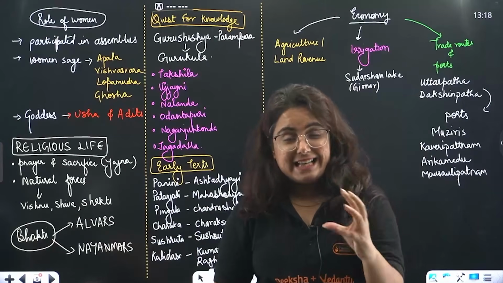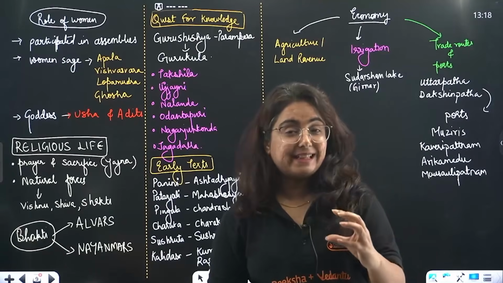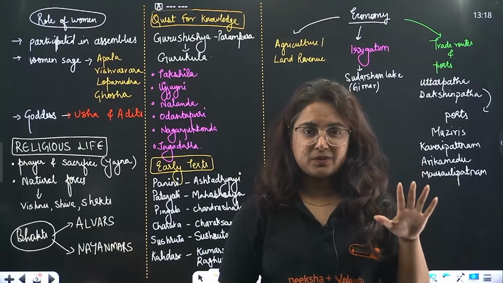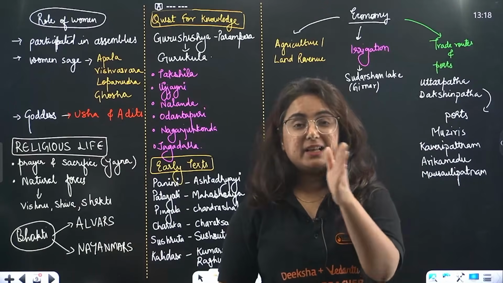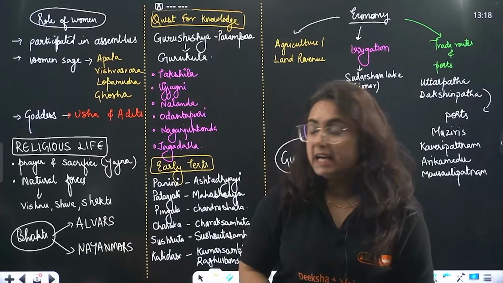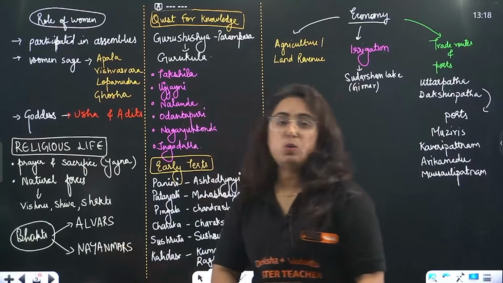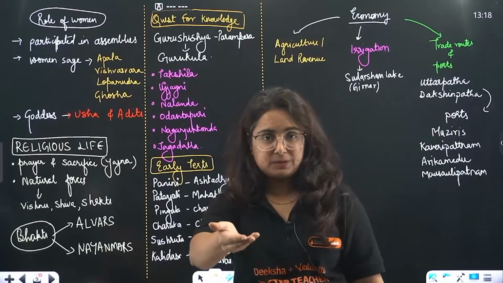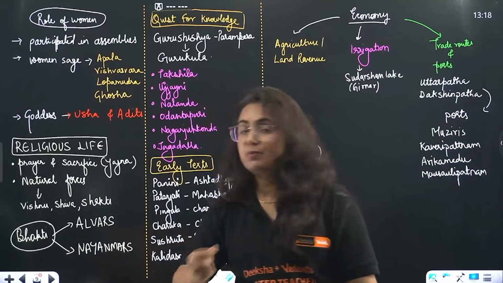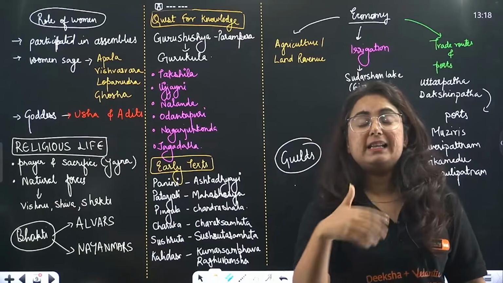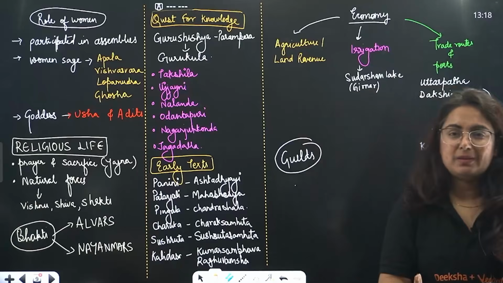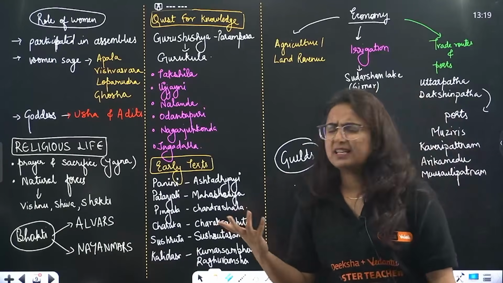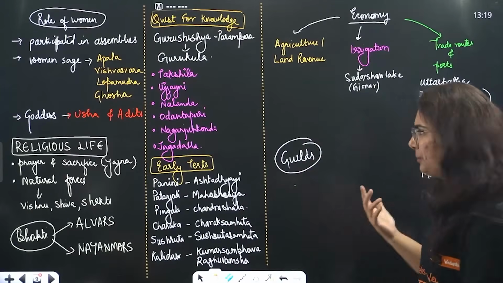You know, the earliest evidence of bhakti was seen where? In the Mahabharata. Along with that, beta, the later phases of bhakti were seen in South India, like the Alvars, who used to worship Vishnu, and that came to be known as Vaishnavism, right? The Nayanmars were worshipping Shiv Bhagwan, and it came to be known as Shaivism, etc. So yes, a lot of details are there in this chapter, I know that.